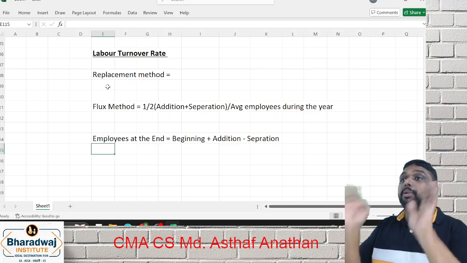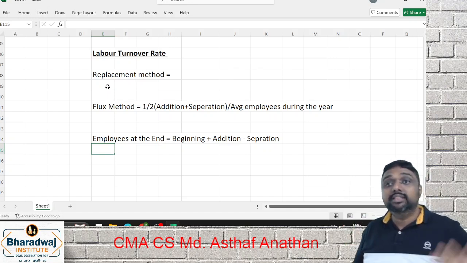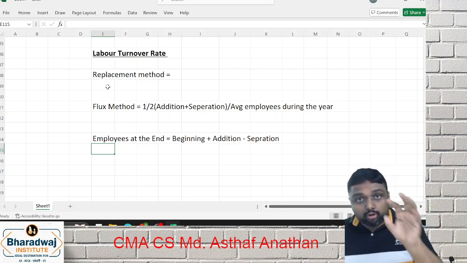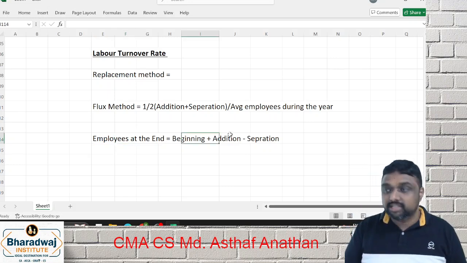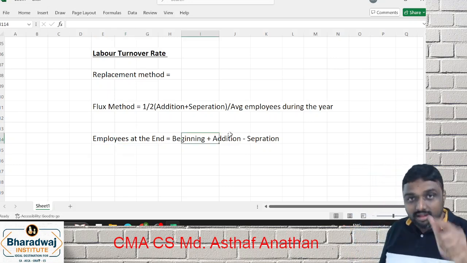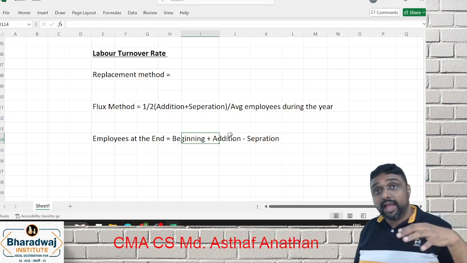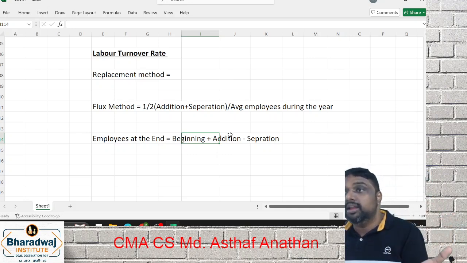Sometimes in the question, separation may not be given. That doesn't mean that separation is not there. You have to identify it in reverse, because end is given, beginning is given, addition is given, so the balancing figure is what? So sometimes it will come directly, sometimes it will not.